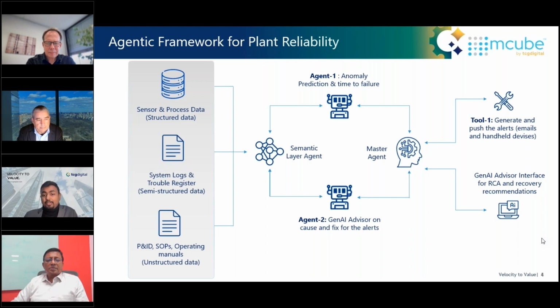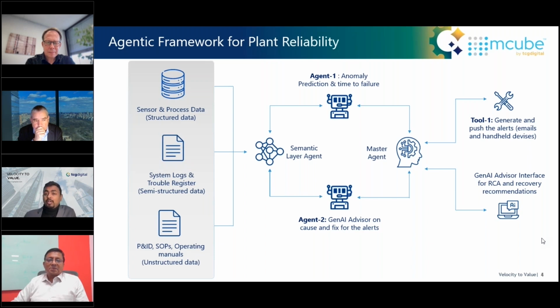And here on this slide, you can see that the data on the left-hand side is coming from all different systems that you can think of. Structured data from sensors and process and LIMS systems, right? Then comes the semi-structured data, which are system logs and trouble registers. And not only that, but also P&IDs, PFDs, SOPs, all the unstructured data and documents. So utilizing all this data, we have trained the vector embeddings and semantic layer, both kinds of agents.